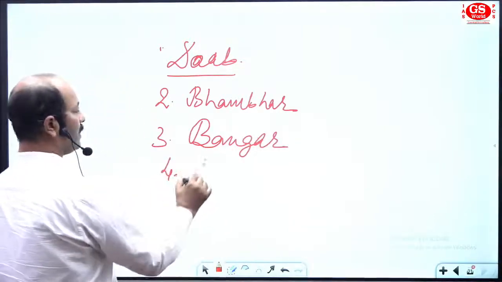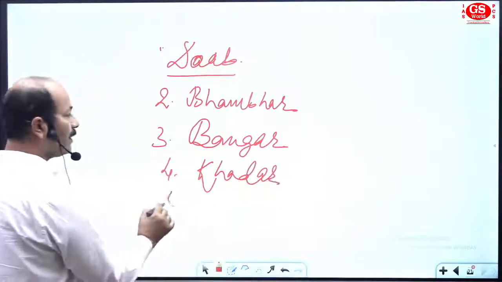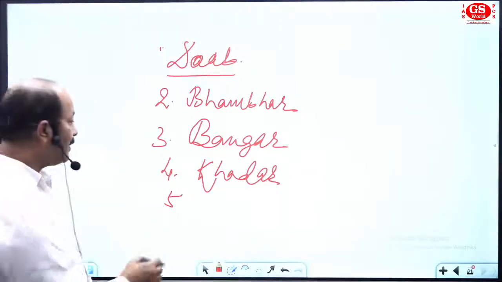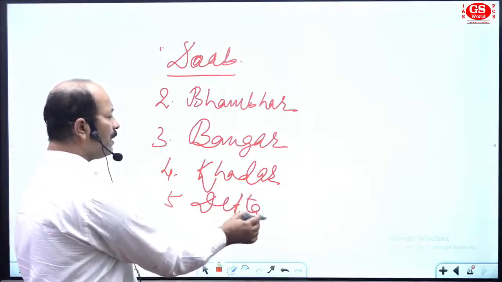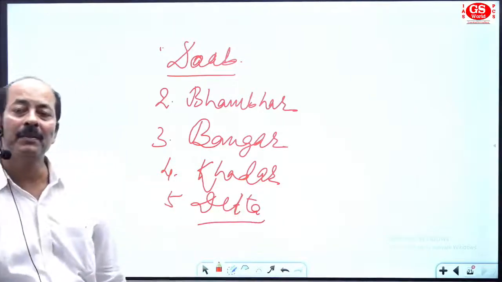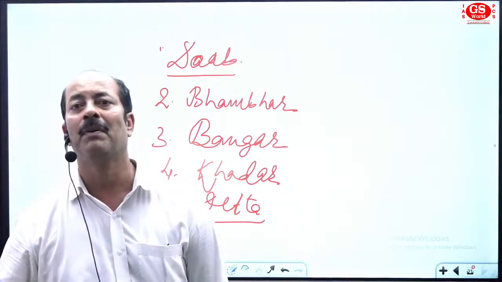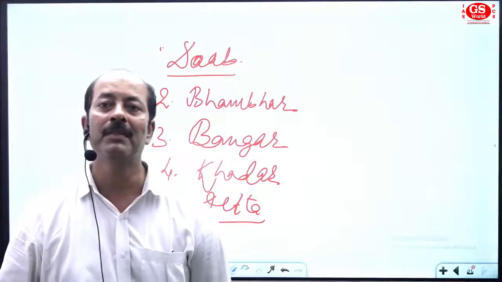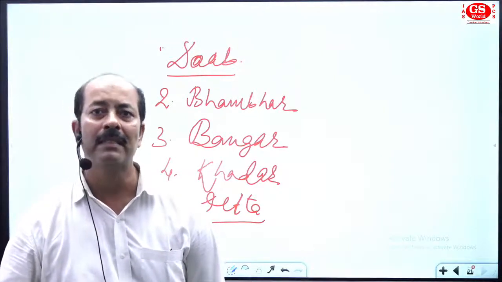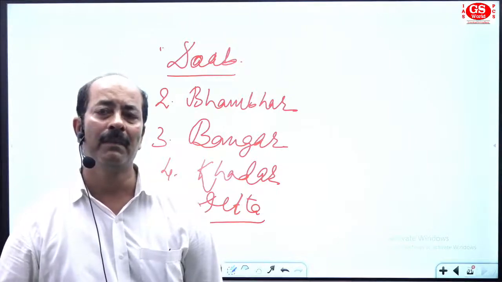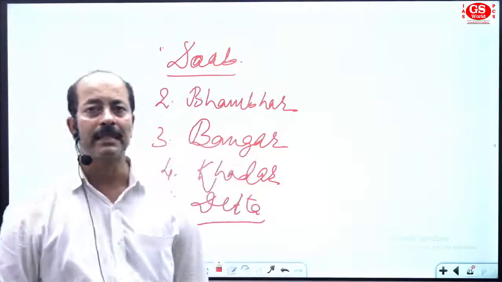The fourth one is Khadar. And the last topography near the mouth of a river is a delta. Sometimes they ask you the detail of delta also, but understanding of delta is a part of the principle of geography, a part of physical geography. We'll discuss the detail of this later in the principle of geography section.